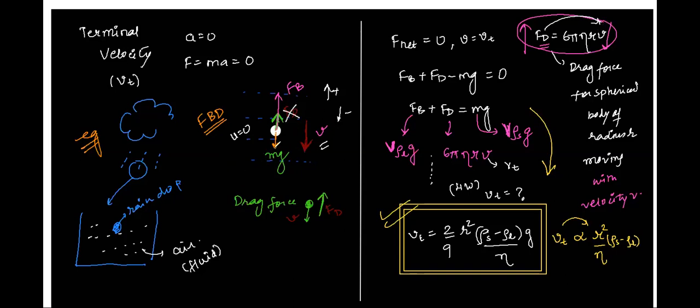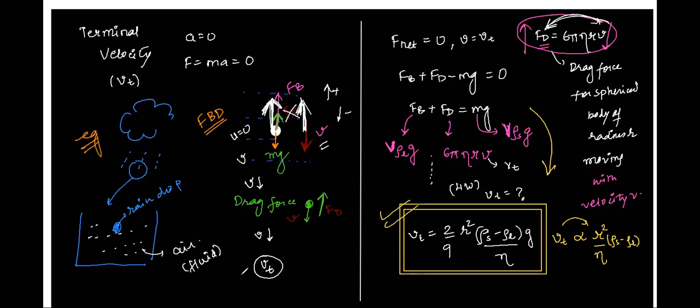But as soon as it goes down because of the weight mg, and the net force is mg minus Fb, let's say it goes down, it will have some velocity, right? The raindrop will attain some velocity, correct? Because of this velocity, what will it get? Drag force acting in the upward direction, right? Now, because of this drag force, one more force is acting in the upward direction, which would imply the velocity will now start decreasing, right or not? The velocity will keep on decreasing until it attains a constant value.